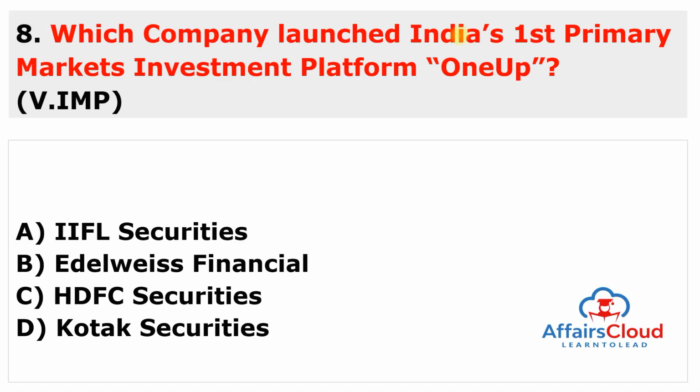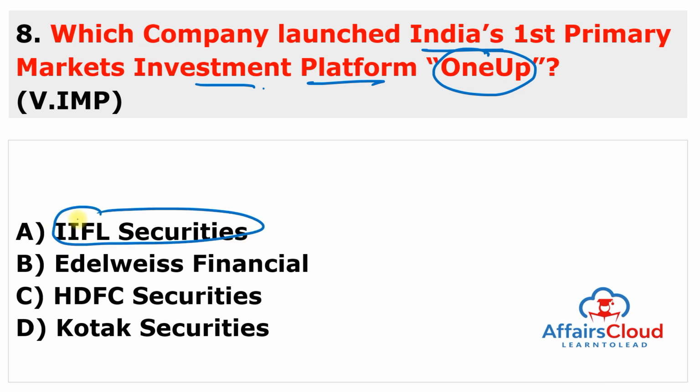Moving to the next question, which company launched India's first primary market investment platform, which is known as One Up? So you just have to remember the question again from the slide, and this is IIFL Securities. Again, this question is only for the banking students.